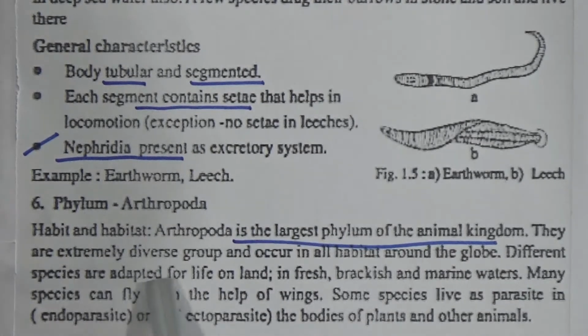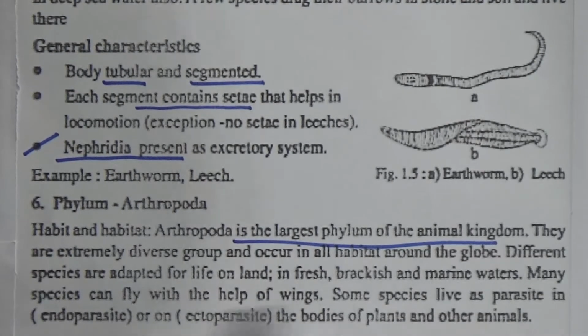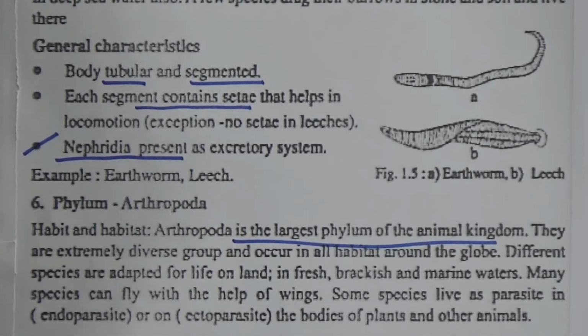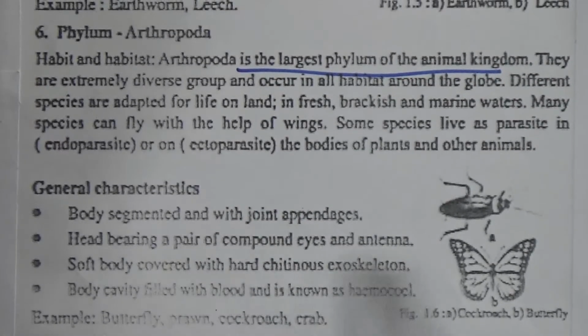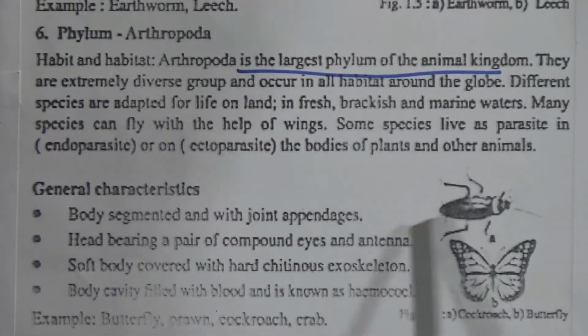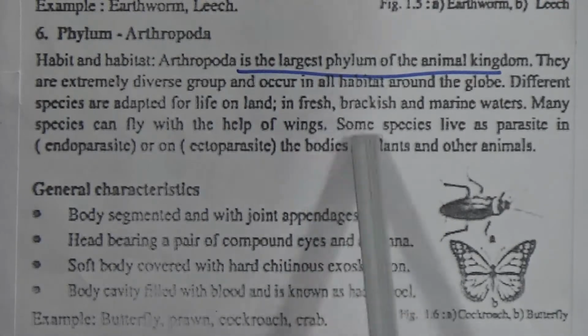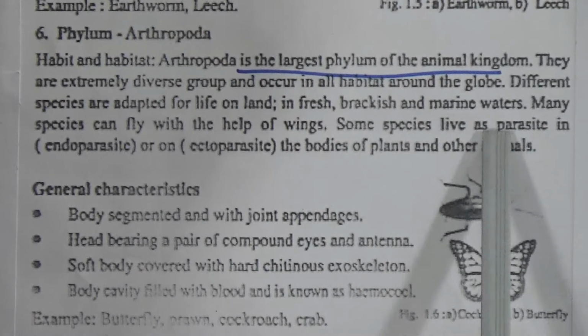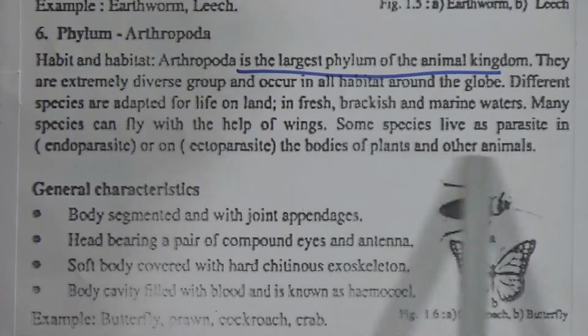Different species are adapted for life on land, in fresh, brackish and marine water. Many species can fly with the help of wings. Most commonly such insects are the cockroach and the butterfly, and the cockroach is found in our home also. Some species live as parasites in or on the bodies of plants and animals.